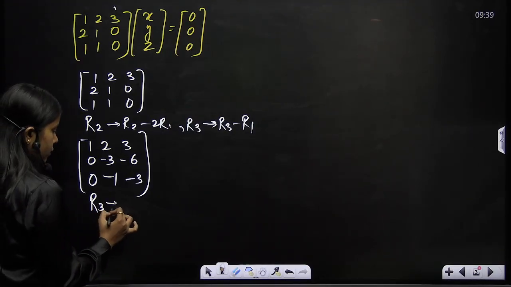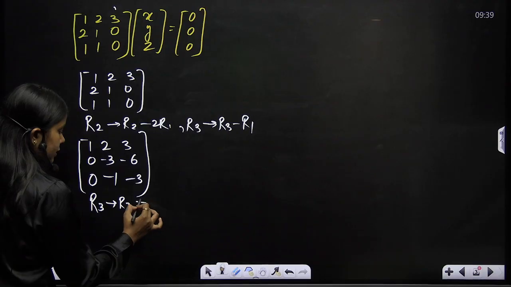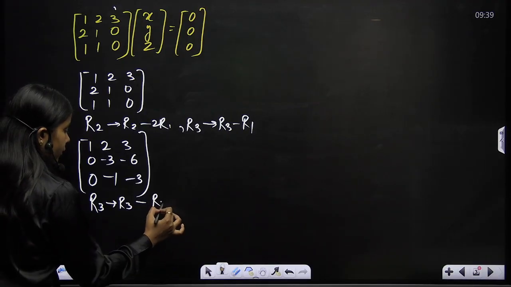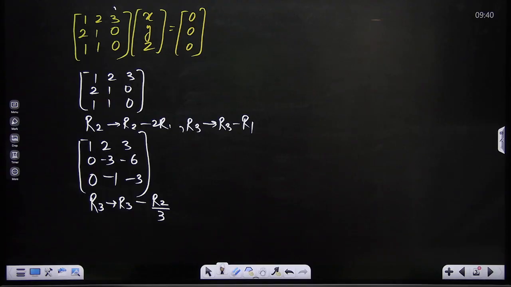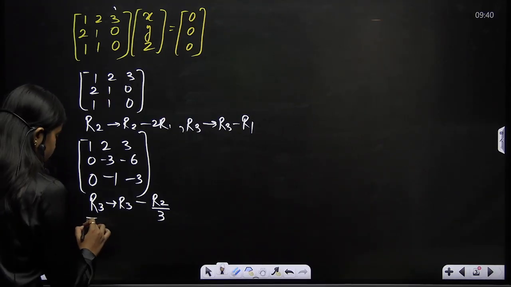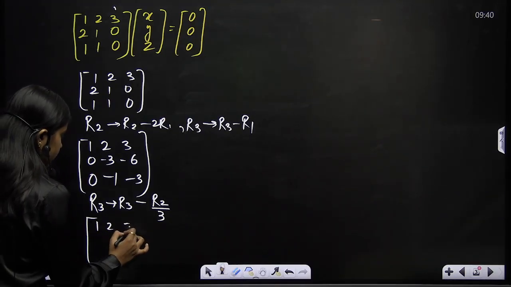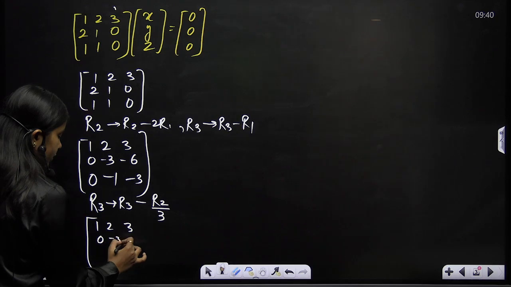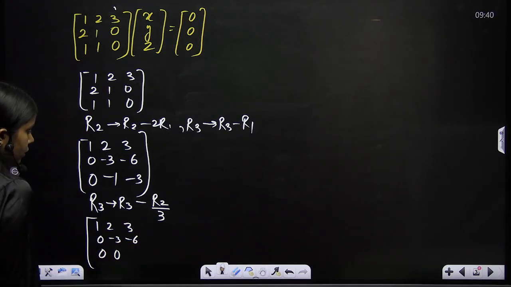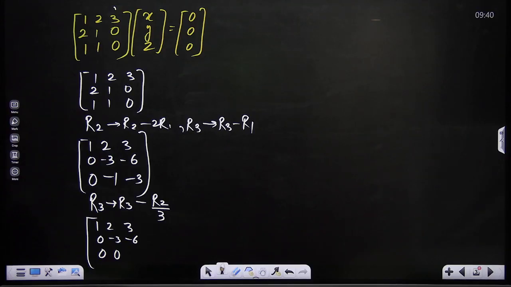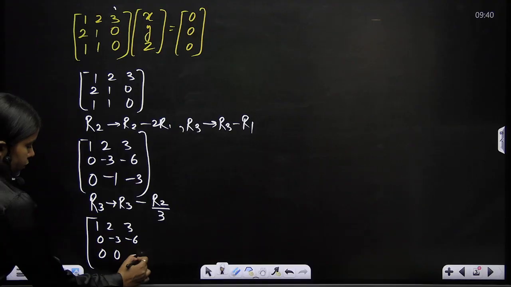R3 tends to R3 minus R2 by 3. It would give me my row reduced format: 1 2 3, 0 minus 3 minus 6, and the last row would become 0, 0, and minus 6 plus 2, that is minus 1.